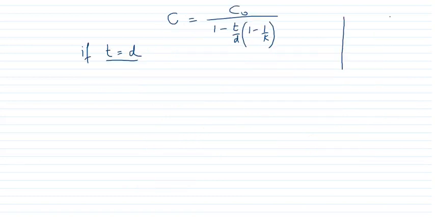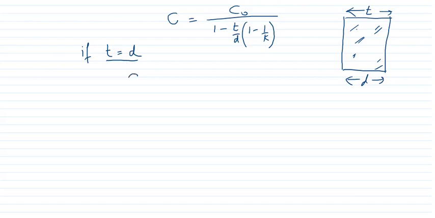That is, if this is a capacitor, now the whole portion is filled with the dielectric. In this case, D and T become equal to each other. So if we put T is equal to D in this formula, then C is equal to C naught divided by 1 minus T upon T into 1 minus 1 upon K. Either D upon D or T upon T, so these will be cancelled out.